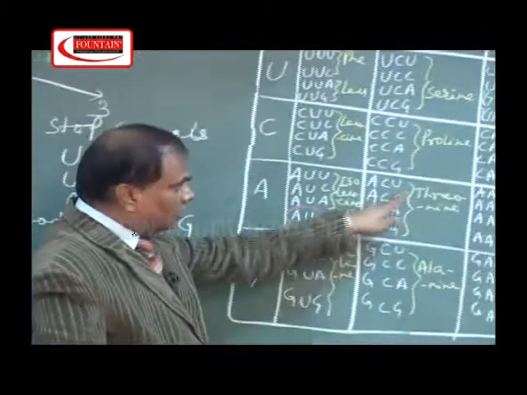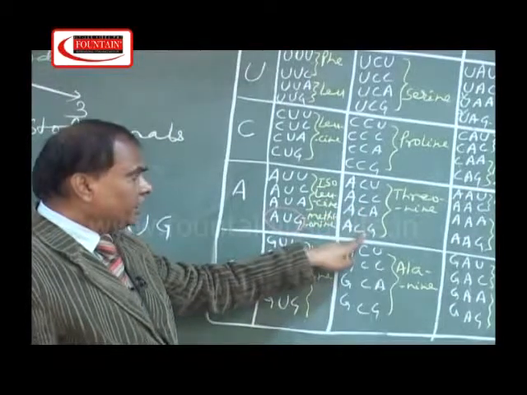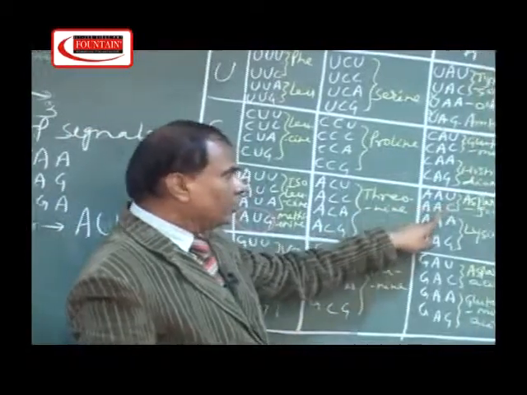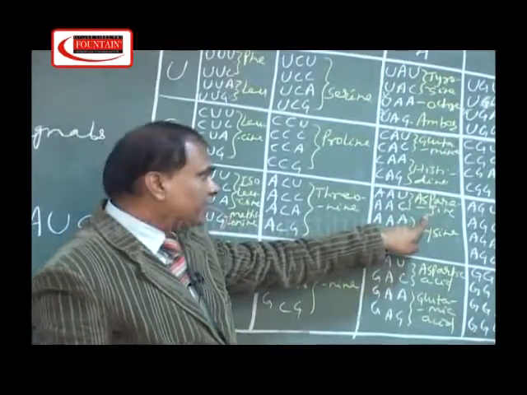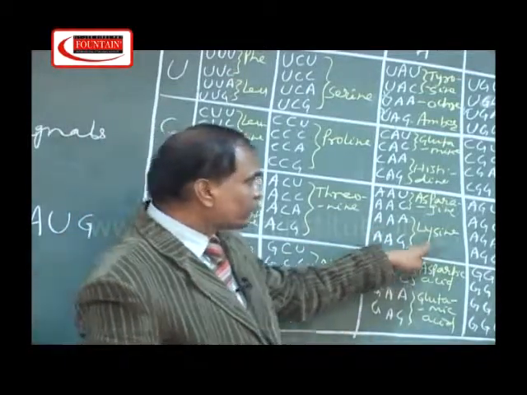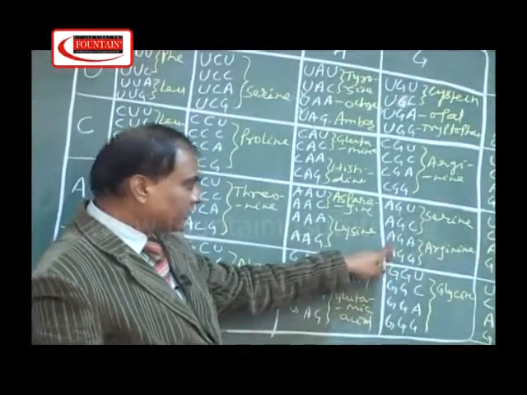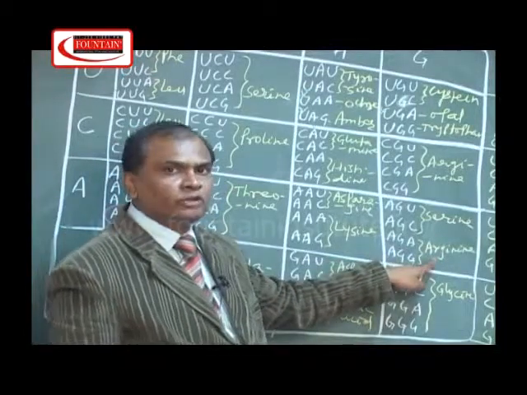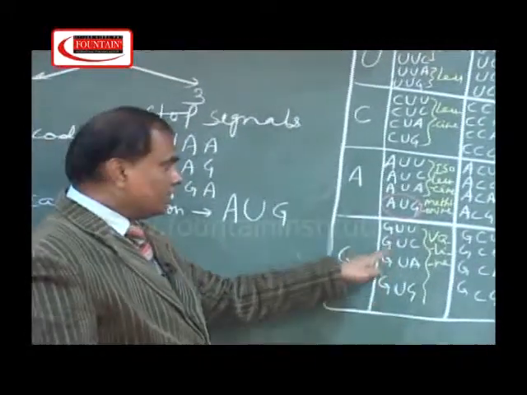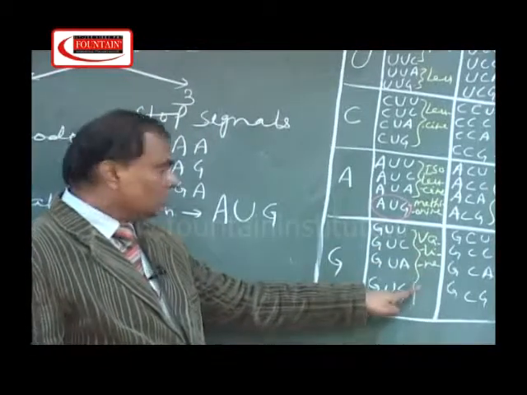In this second row, second column, all four codons ACU, ACC, ACA, ACG code for the amino acid threonine. Likewise, AAU and AAC code for the amino acid asparagine, whereas AAA and AAG code for the amino acid lysine. In the last, AGU and AGC code for the amino acid serine, whereas AGA and AGG code for the amino acid arginine. And in the last row, all four codons, GUU, GUC, GUA, GUG, code for the amino acid valine.